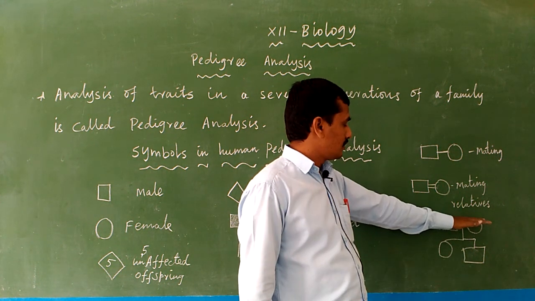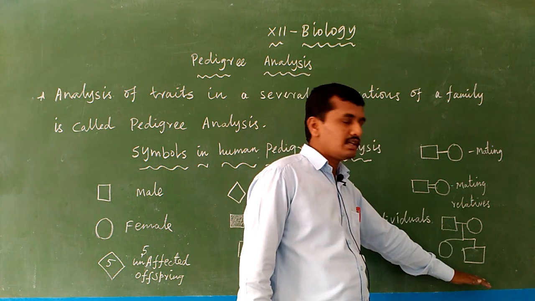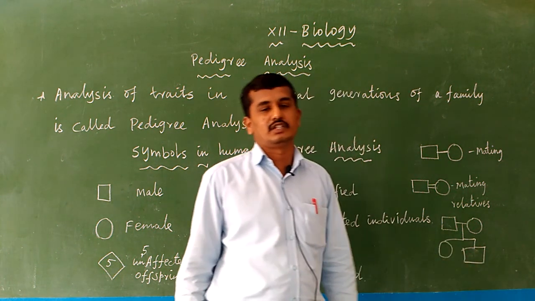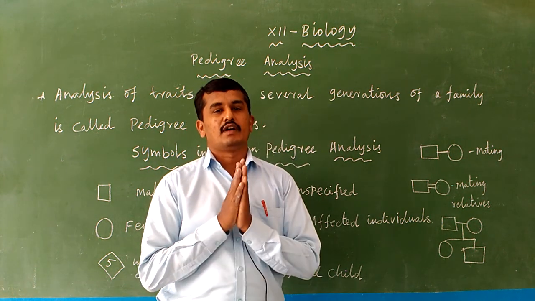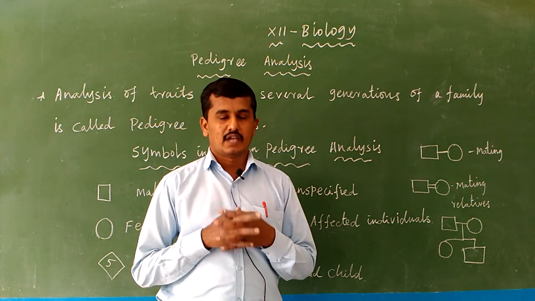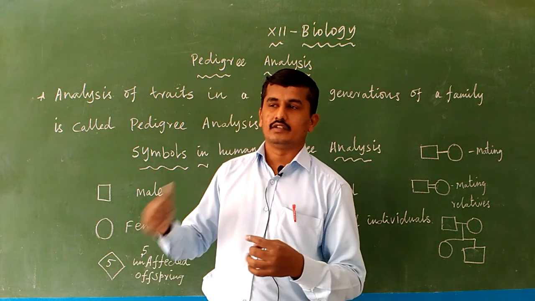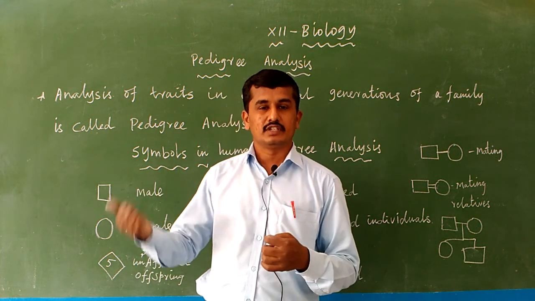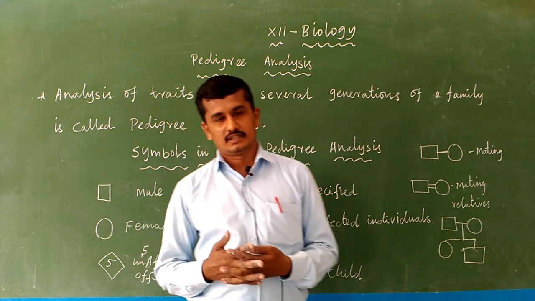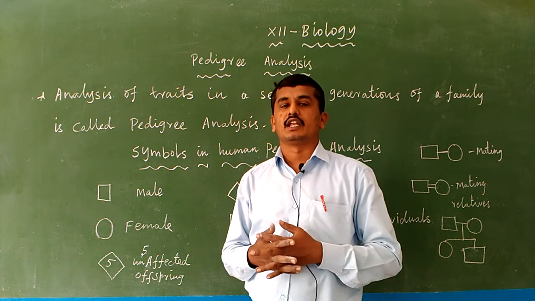The parents are the first generation and the next one, the offspring, is the second generation. With the use of family history, we are analyzing genetic diseases. This technique for analyzing genetic disease with the use of family history is nothing but pedigree analysis.